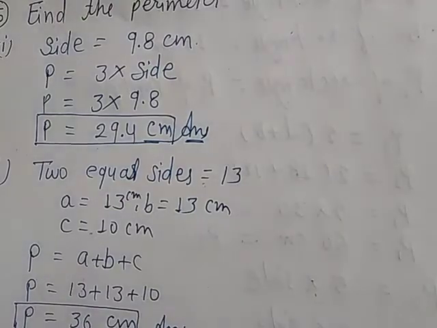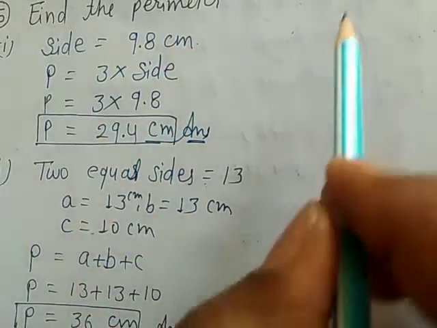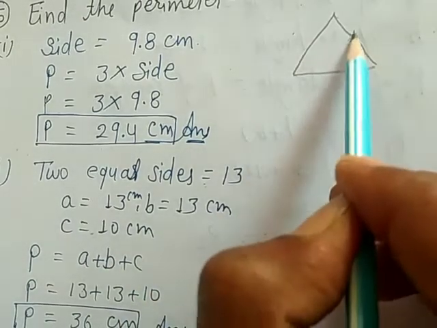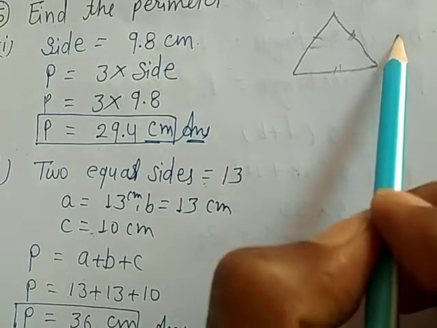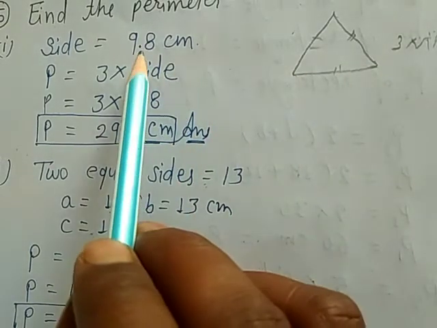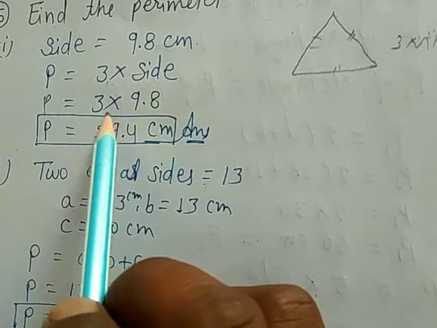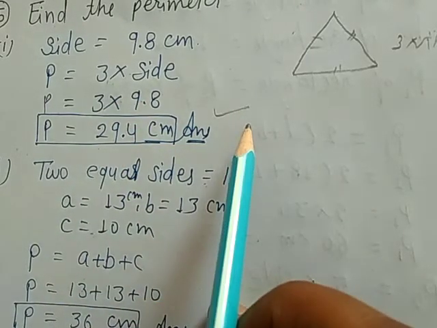So this is the 15th question. Side is 9.8. First of all, this is equilateral. Equilateral means the triangle whose all three sides are equal. So its perimeter will be 3 into side, because all sides are equal. Side is given 9.8 centimeter. Simply multiply by 3. 3 into 9.8 is 29.4, which will be the answer of this part.